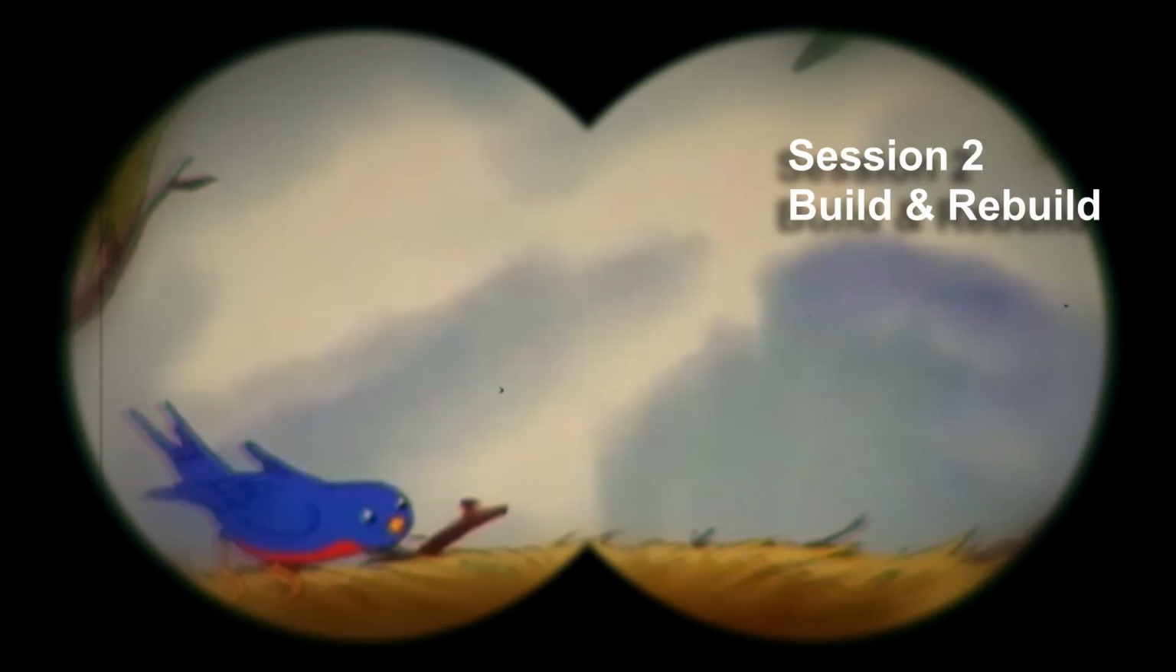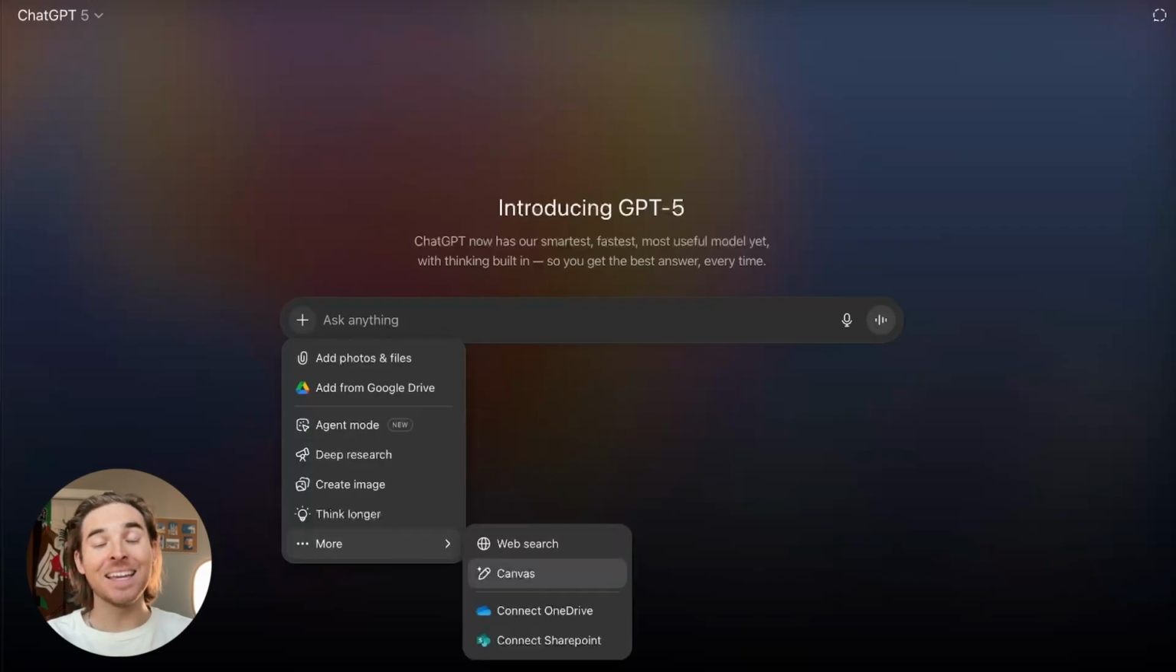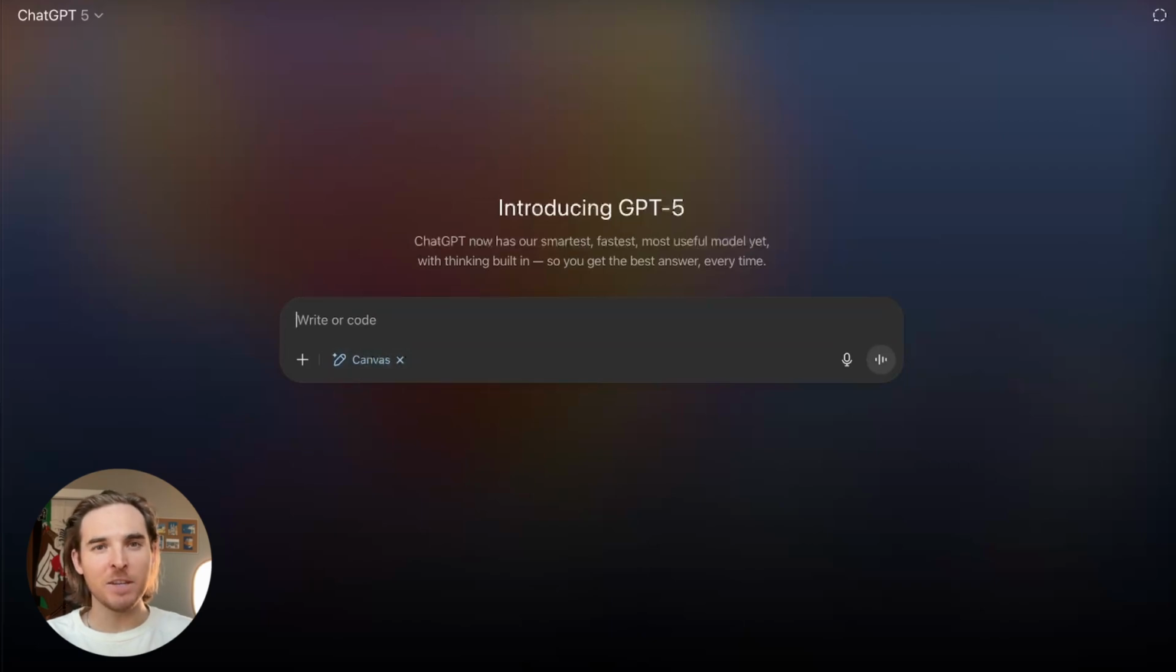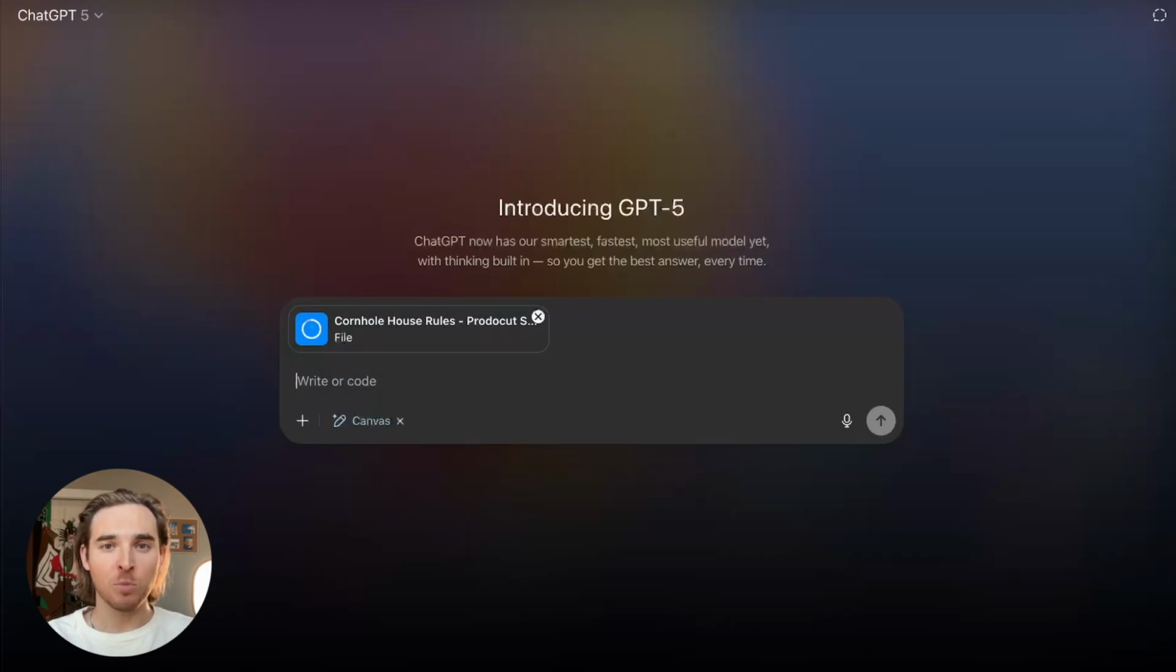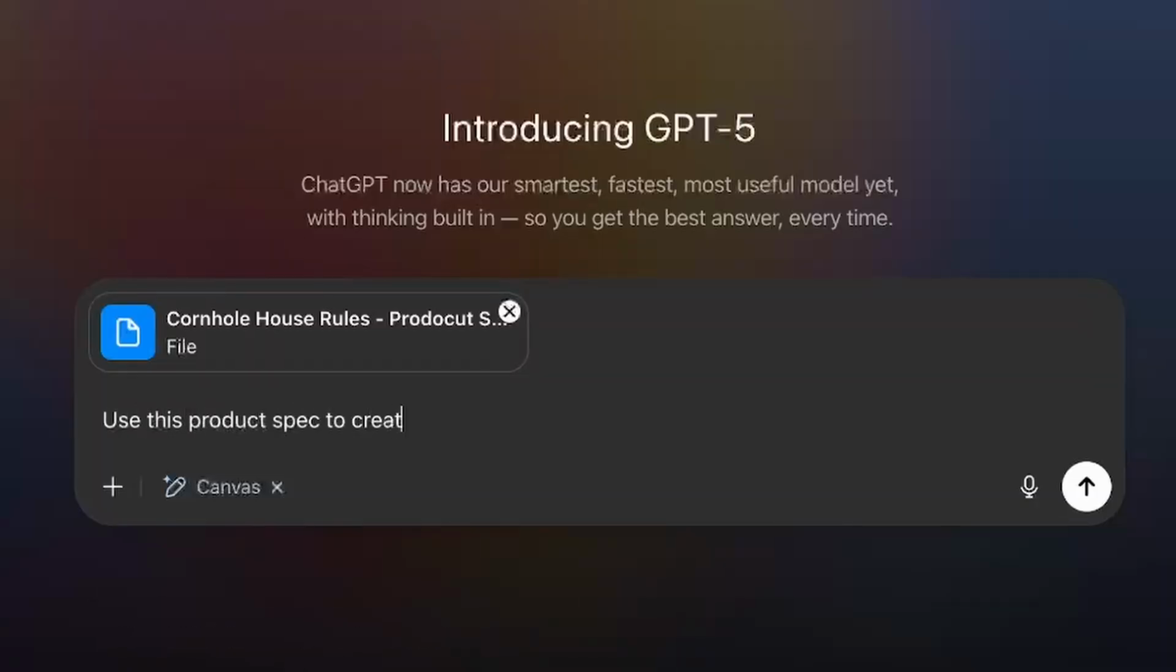I started my session by asking ChatGPT 5 to make the app in the canvas feature, and I uploaded the product spec as a markdown file and gave the exact prompt. "Use this product spec to create a web app."